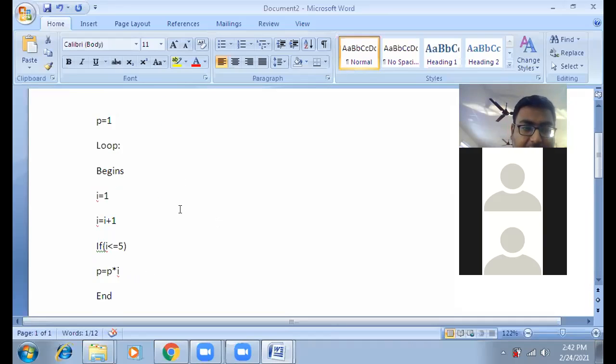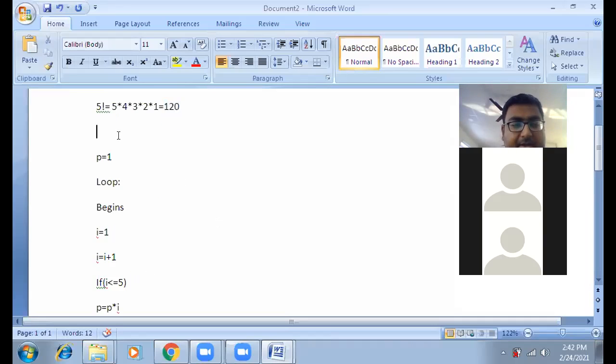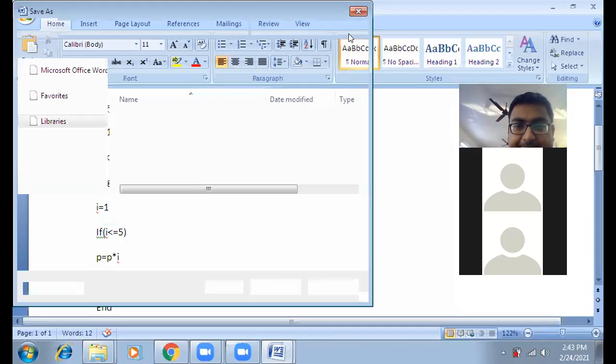How? Let's check it out. It will first enter with the value of P equal to 1. This I equal to I plus 1, we should do it after P equal to P times I. How and why, that we are going to check. So it will enter with these two values, P equal to 1 and I equal to 1, right?